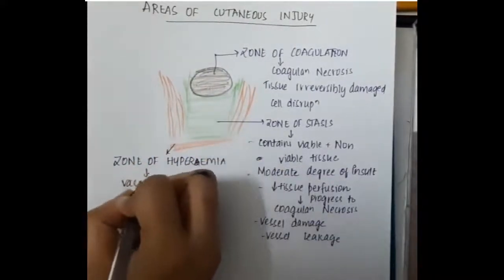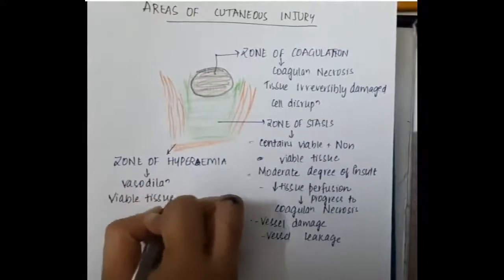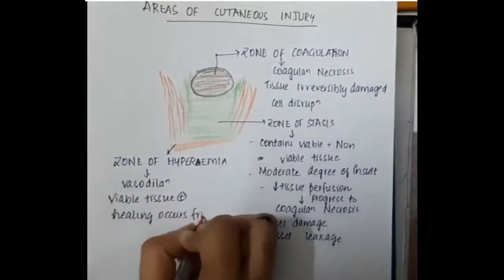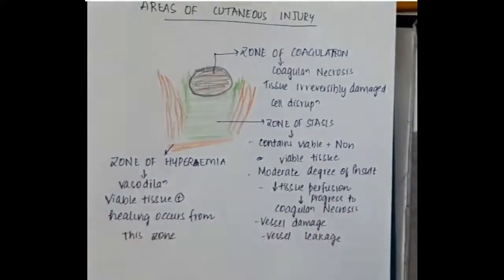Then the last layer is the zone of hyperemia, where we see vasodilatation and only viable tissue is present. So healing occurs from this zone only. In the zone of coagulation you see dead tissue, in the zone of stasis you see both viable and non-viable tissue, and in the zone of hyperemia you see only viable tissue.